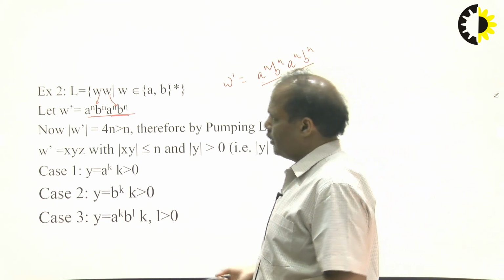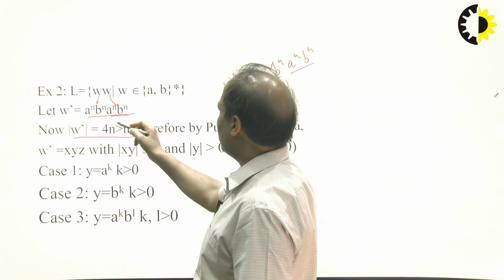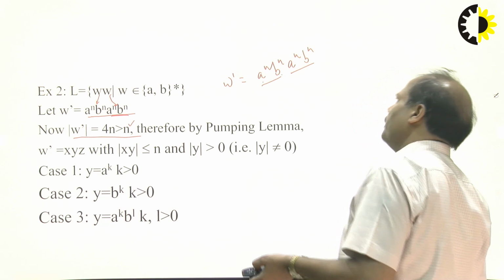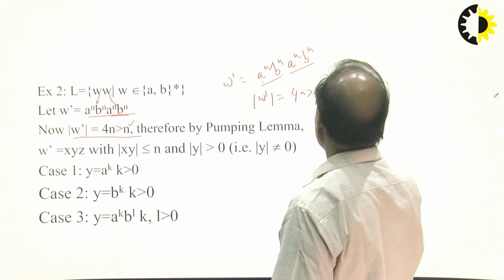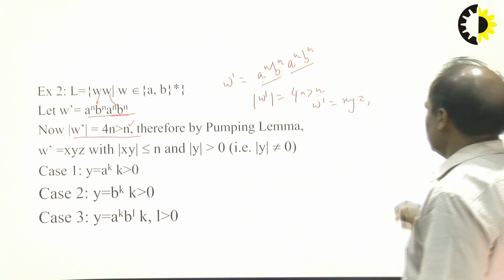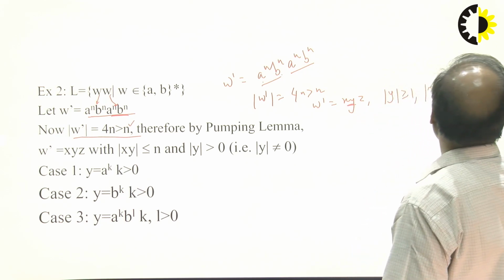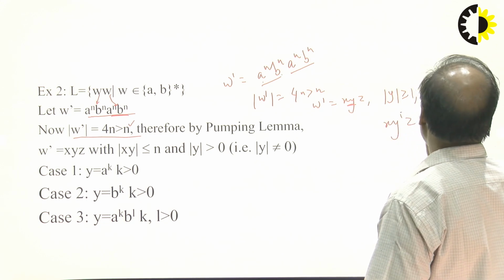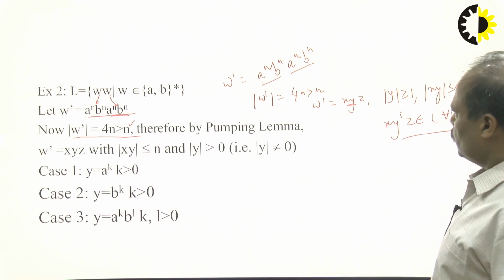So let us understand that, okay, let's say the length of w dash. On the contrary, suppose L is regular. So the length of w dash will be 4n, and definitely this is greater than n. So now pumping lemma applies. Length of w dash is 4n, greater than n. So this means w dash is going to be divided into 3 components, right? With length of middle y greater than or equal to 1, length of xy less than or equal to n, and x y^i z belongs to L for every i greater than or equal to 0. So this is the situation.